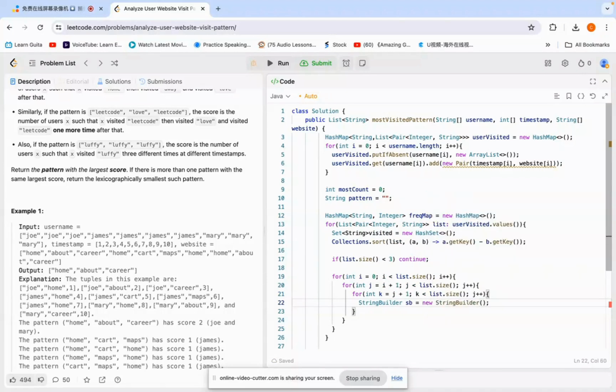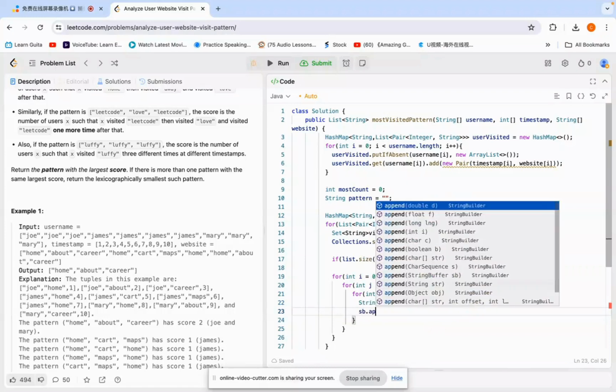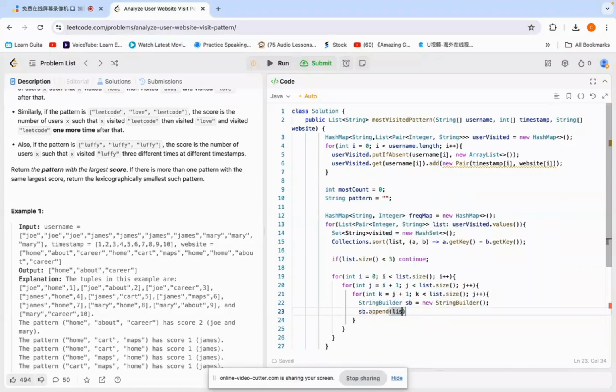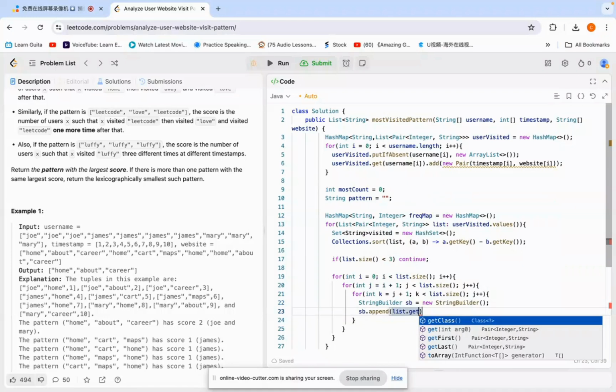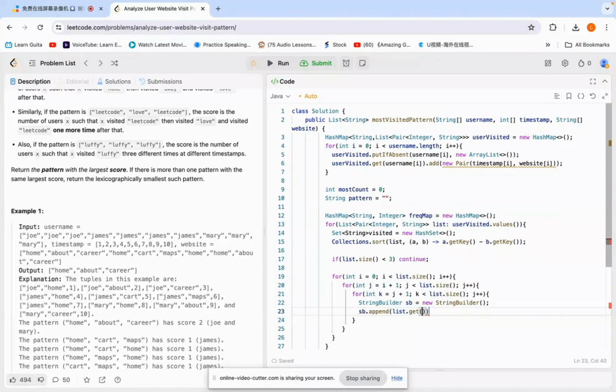Now here, in a pane, list target get one, right? So it should be one, because here you can see this one is the timestamp and this one is the website.